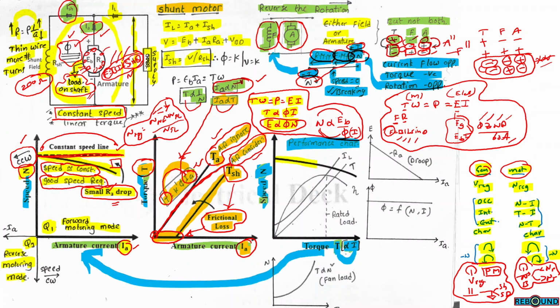So this is the speed and torque curve, and the relation between speed and torque is that torque is inversely proportional to speed. That means as the torque increases, speed decreases. In the same graph, we are indicating load current, torque and efficiency. Efficiency will be maximum at the rated load. If the load increases beyond the rated load, then the efficiency will decrease. So mainly these are the important curves with reference to the shunt motor: the speed curve, the torque curve and the speed torque curve.